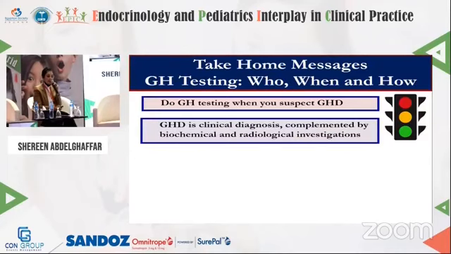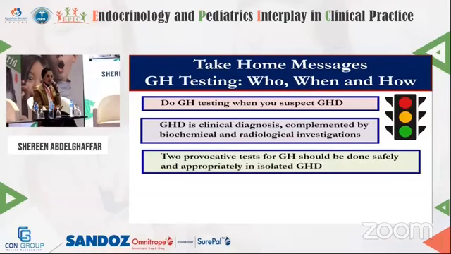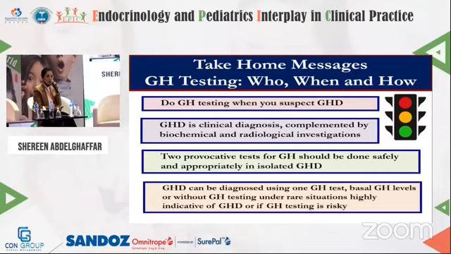Growth hormone deficiency is a clinical diagnosis complemented by biochemical and radiological investigations. Two provocative growth hormone tests should be done safely and appropriately in isolated growth hormone deficiency, but remember that there are certain indications when only 1 growth hormone test is needed, and there are other indications when no growth hormone testing at all is indicated.